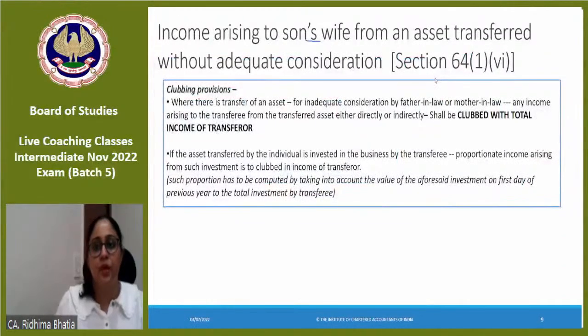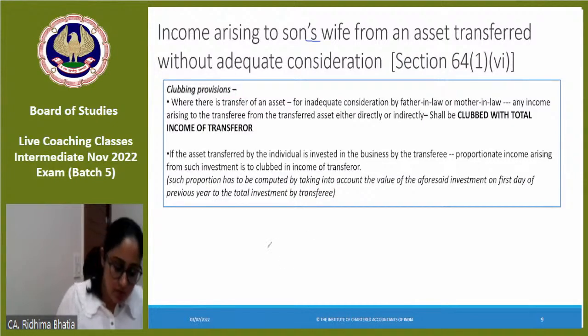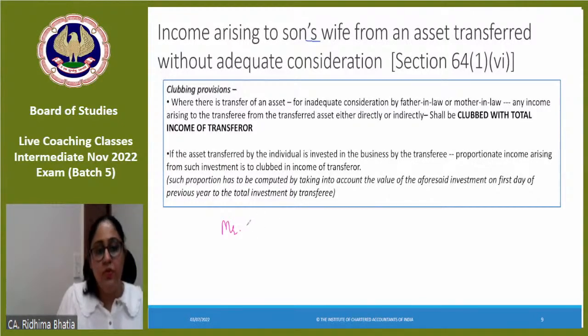Yeah. When you transfer any asset to son's wife, meaning your daughter-in-law. So if Mr. Mohan transfers an asset, and that asset can be property here also, because property clubbing provisions only apply when you transfer it to your spouse or your minor child, right?